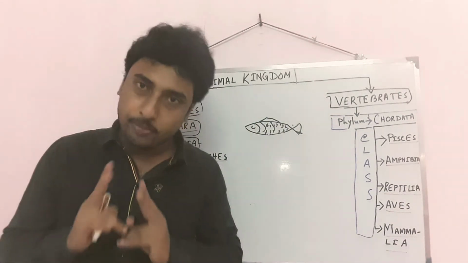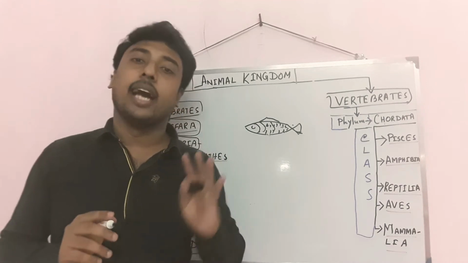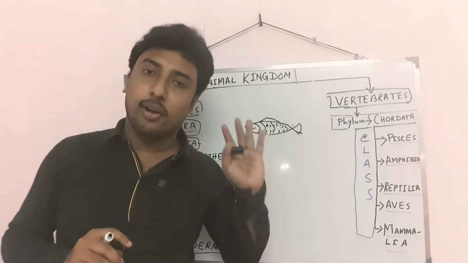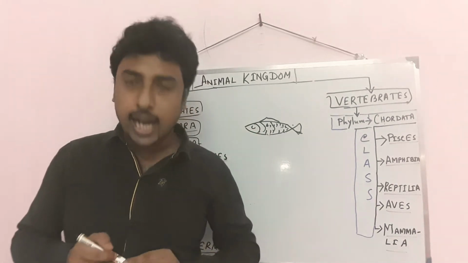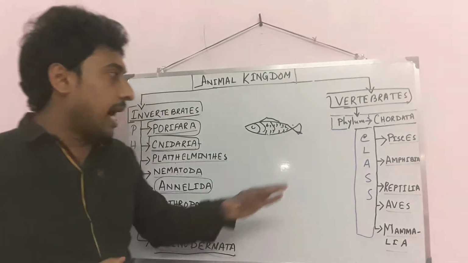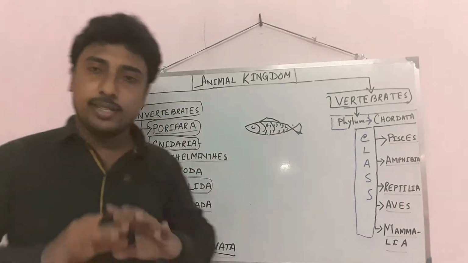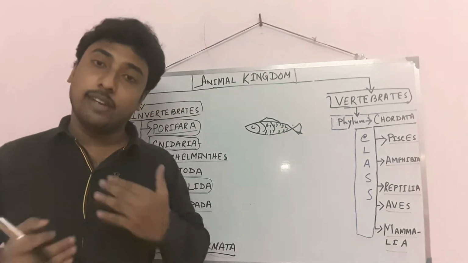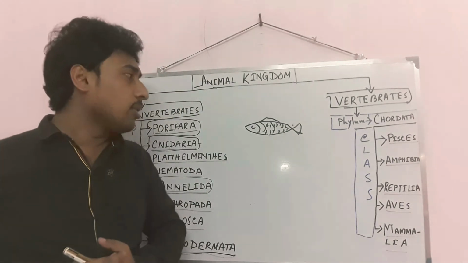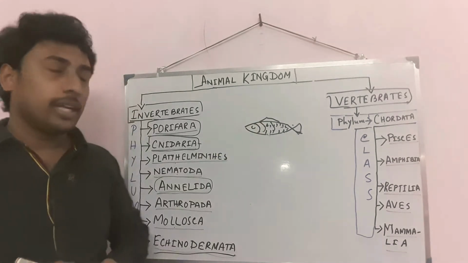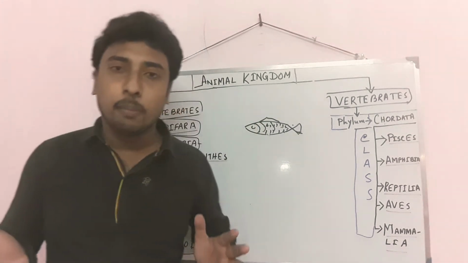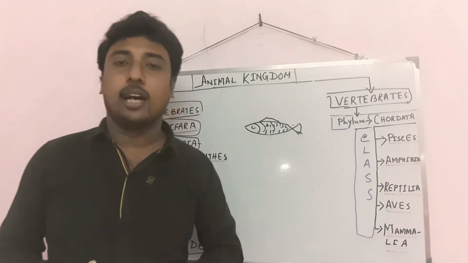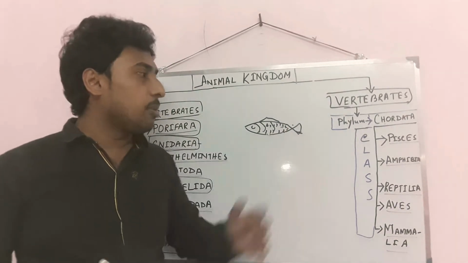They have gills for respiration, and as their body is covered with scales, it also gives protection or immunity to them. Fishes are completely aquatic in nature. These are the characteristic features of Pisces.